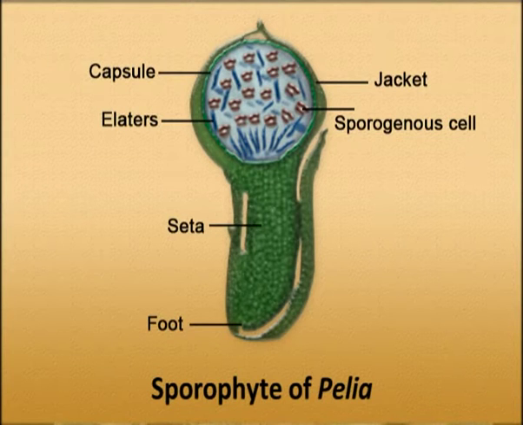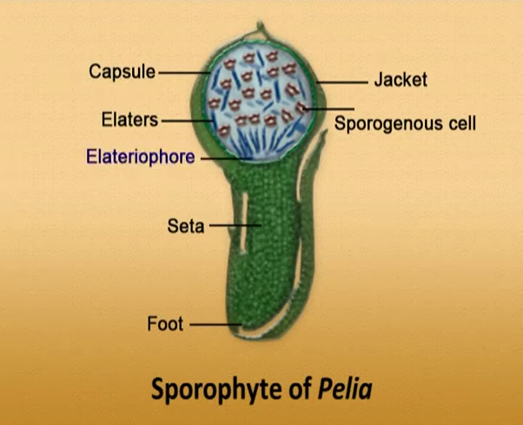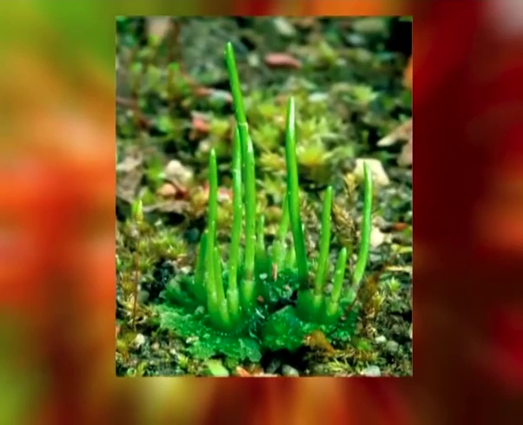Further sterilization of sporogenous tissue gives rise to the formation of an elaterophore, which occurs at the base in Pellia and apex in Riccardia. Thus, further sterilization or reduction of sporogenous tissue results in new structure with more efficient mechanism of spore dispersal. Further sterilization of sporogenous tissue is found in the highly specialized sporophyte of Anthoceros, where more specialized structures develop at the cost of reduction in sporogenous tissue.